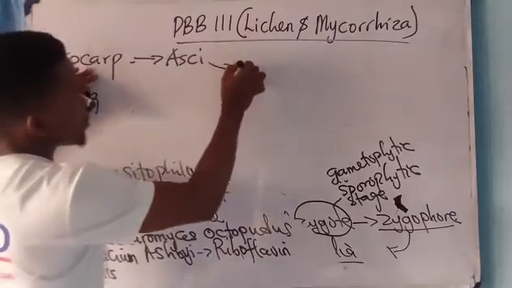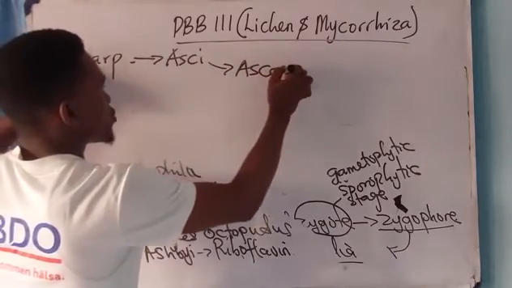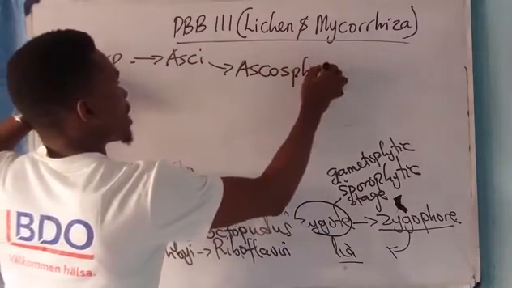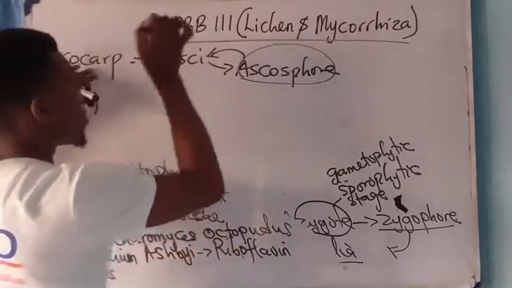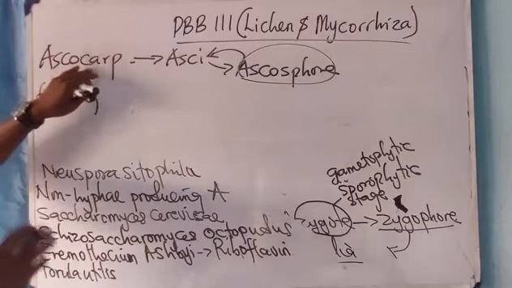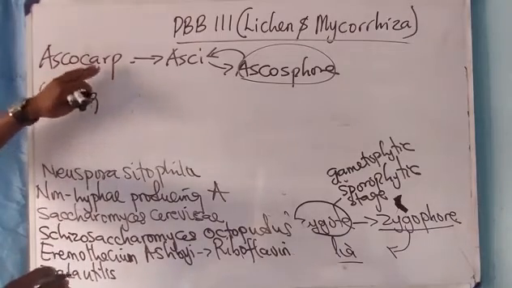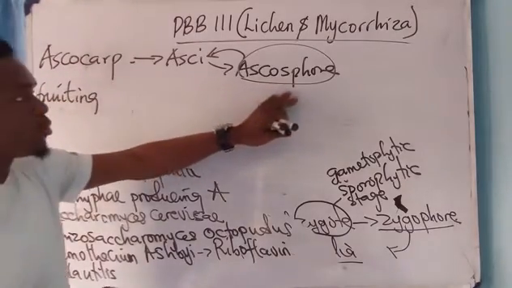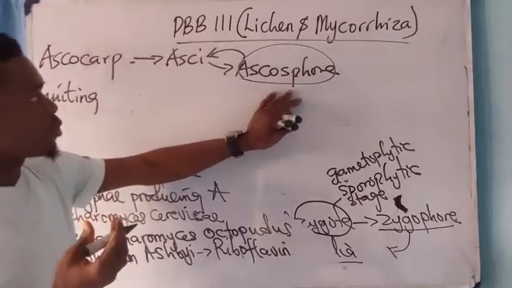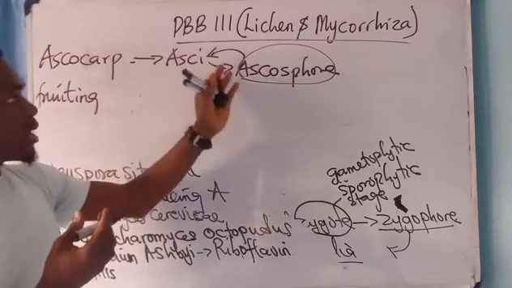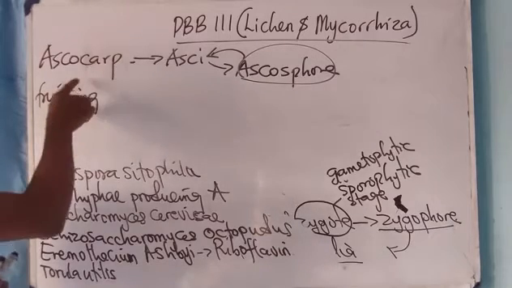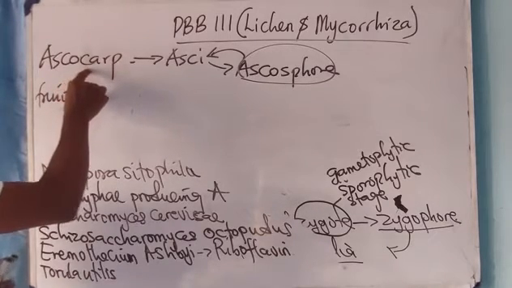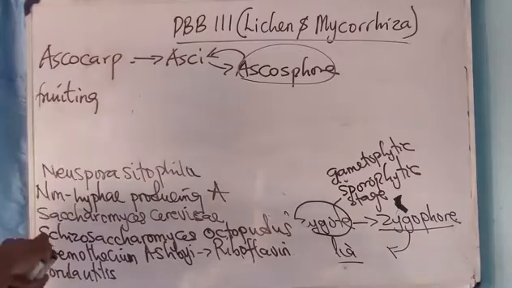Alright, you also have what is called ascospores, okay? The ascospores are housed in the asci. Alright, please don't take one for the other. The fruiting body is called the ascocarp. Then ascospores, which are actually spores, are housed in the asci or ascus. Take note of that. Now, we have different types of ascocarps. We have 3 types of ascocarps.